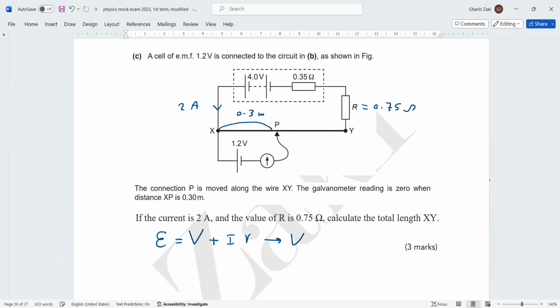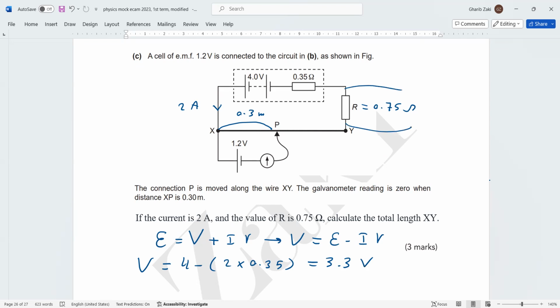V means the terminal voltage, the voltage outside the battery that we use. So it is EMF minus Ir. So the terminal voltage equals 4 minus the current, 2, times the internal resistance, 0.35. When you use the calculator, it becomes 3.3 volt.